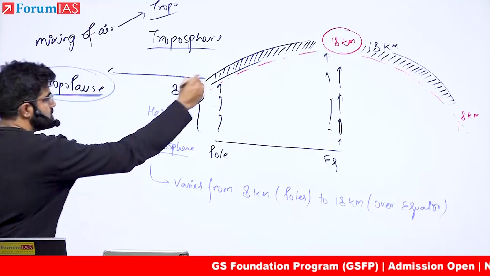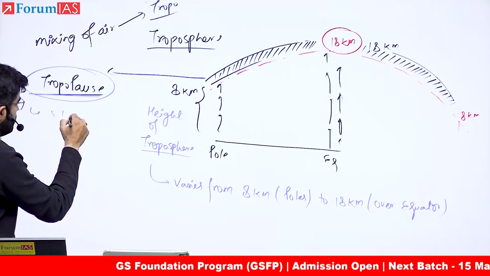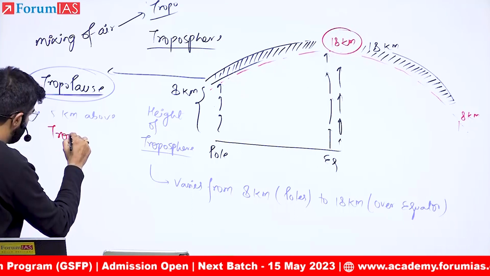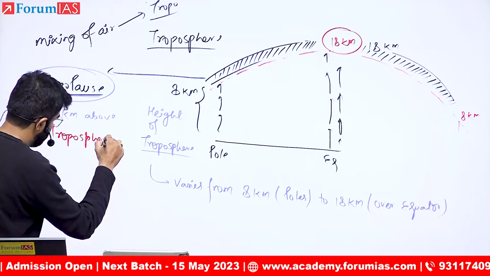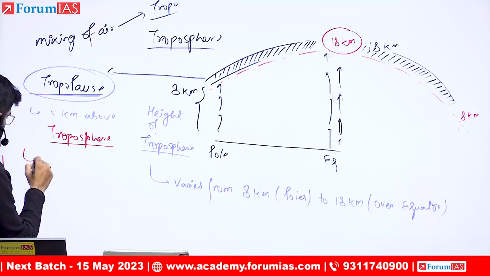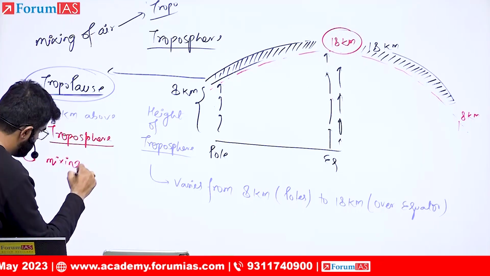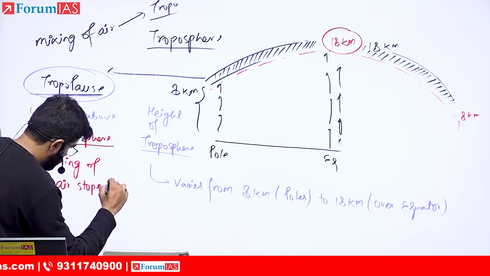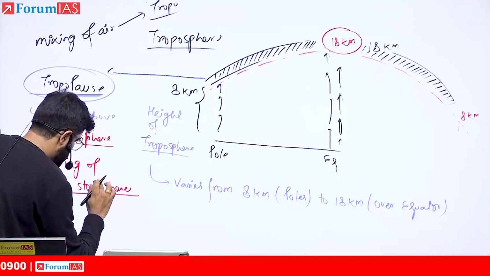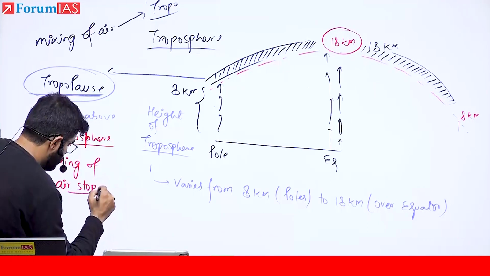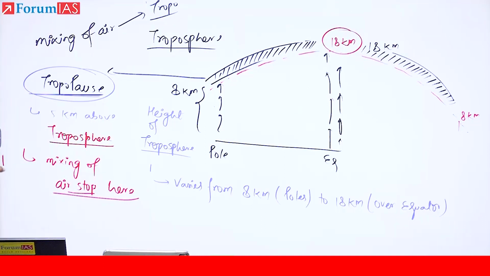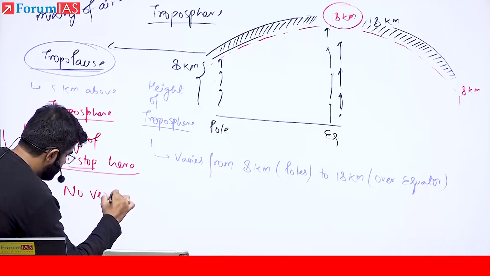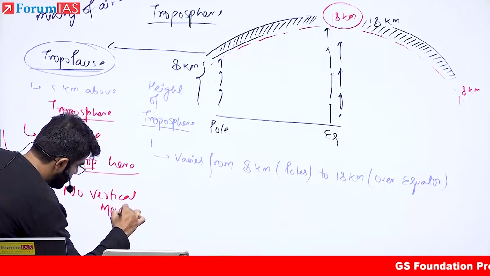This is your tropopause, this layer, let's say 5 kilometers above the troposphere. Is there a stop of mixing of air here, or can I say no vertical movement of air?